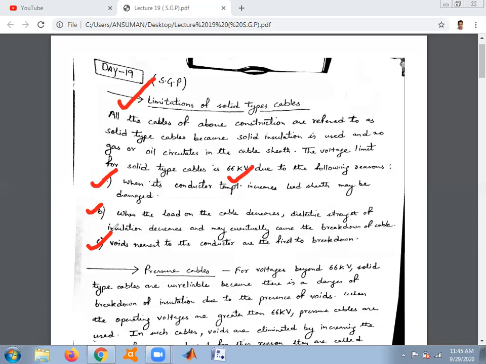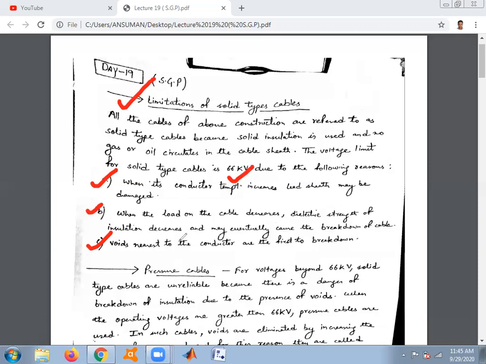During the expansion and contraction of the material, the voids nearer to the conductor surface are the first to break down, due to the expansion and contraction of the sheath and impregnated paper under operating conditions. In these empty spaces, the expansion and contraction of the dielectric causes the sheath to lose its strength, and there may be a breakdown in the cable.